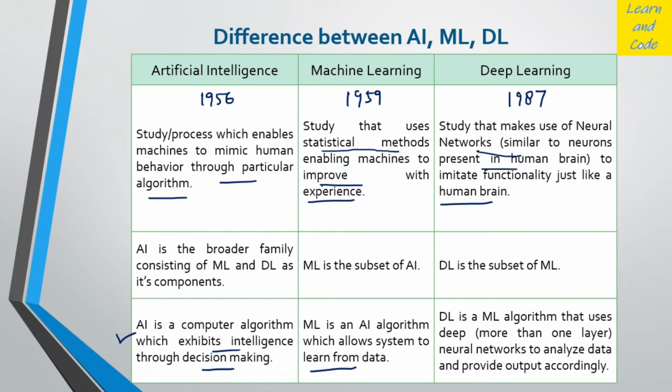The other term is shallow network. So one is a deep network, the other is a shallow network, and we classify them by how many hidden layers we have. These are used to analyze the data and provide output accordingly.